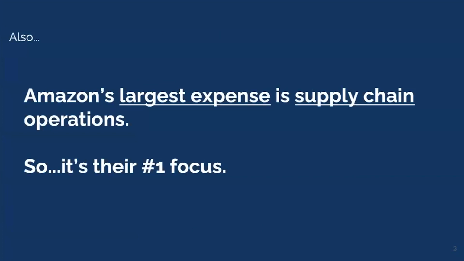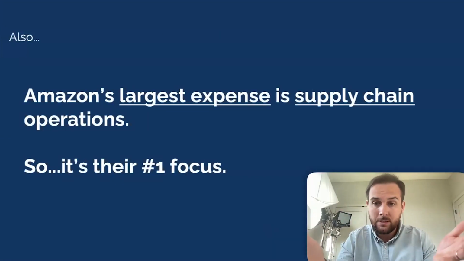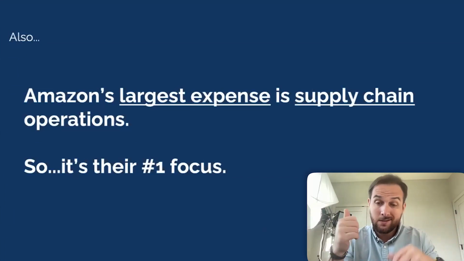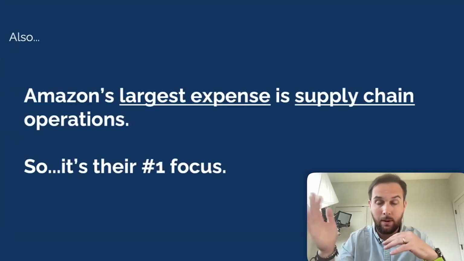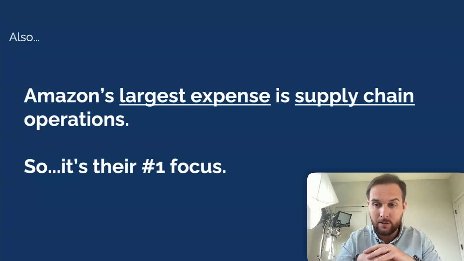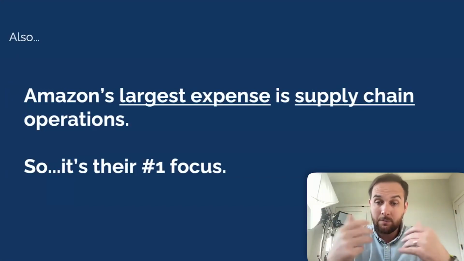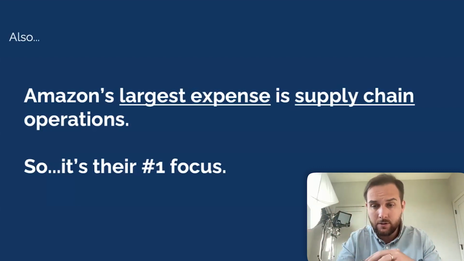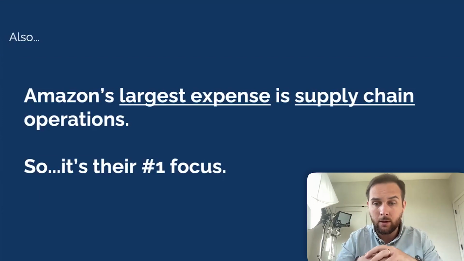Most importantly, though, Amazon's largest expense in their line item to run their business is their supply chain operations. It's getting your products, inbounding them, shipping, organizing, deciding where to put them in the warehouse, keeping the lights on in that warehouse, keeping the temperature at a certain level, and then ultimately shipping to the end customer. All of those costs Amazon incurs. They charge sellers for that, but that cost is the largest cost that exists for Amazon while running their business. Because of that, it's their number one focus.